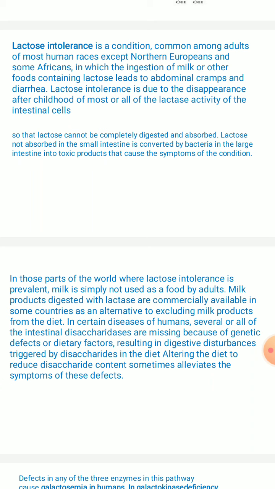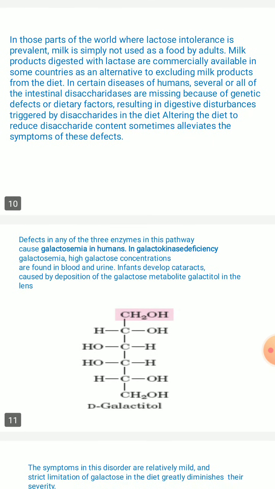In certain diseases of humans, especially where several or all of the intestinal disaccharidases are missing because of genetic defects or dietary factors, this results in digestive disturbances, mainly triggered by disaccharides in the diet. So altering the diet to reduce the disaccharide content sometimes alleviates the symptoms of these defects. So you have to control the disaccharides in the diet, and you can avoid this, which sometimes alleviates the symptoms of these defects, that is lactose intolerance defects also.